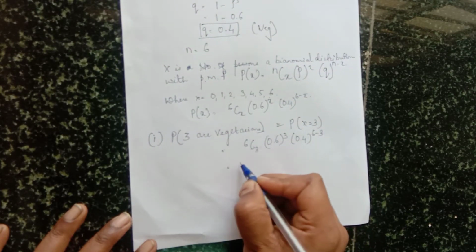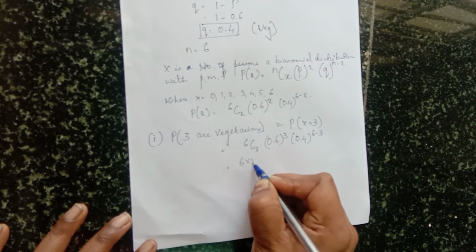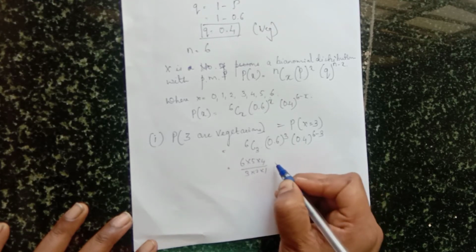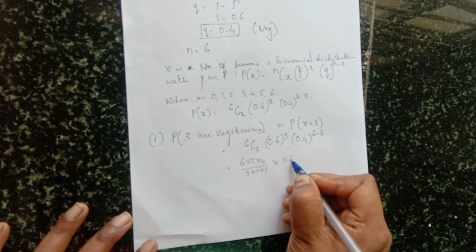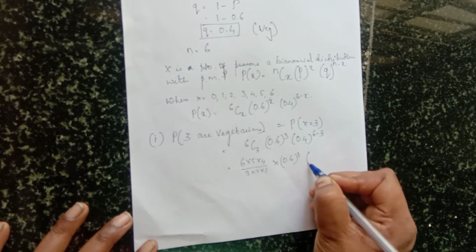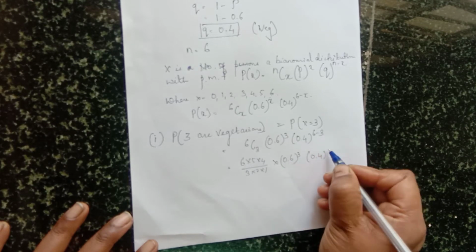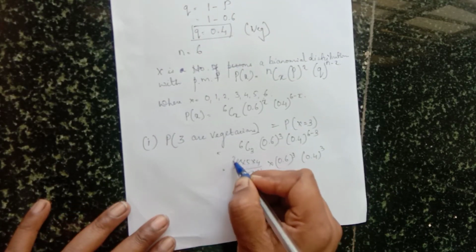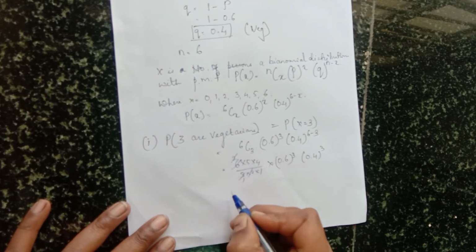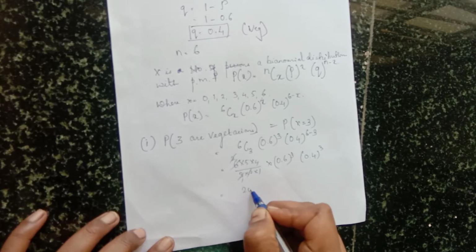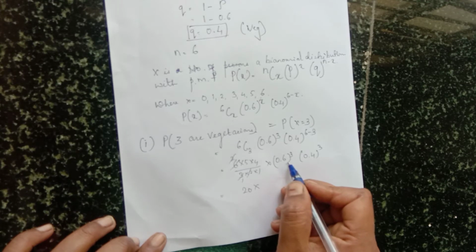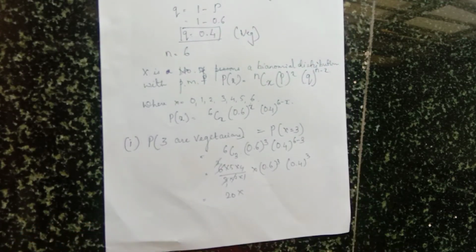So 6 into 5 into 4 over 3 into 2 into 1, into 0.6 raised to 3 and here 0.4 raised to 6 minus 3 is 3. So here 3 ones are 3, twos are 2, cancel, cancel. So 5 fours are 20 into 0.6 into 0.6 into 0.6.